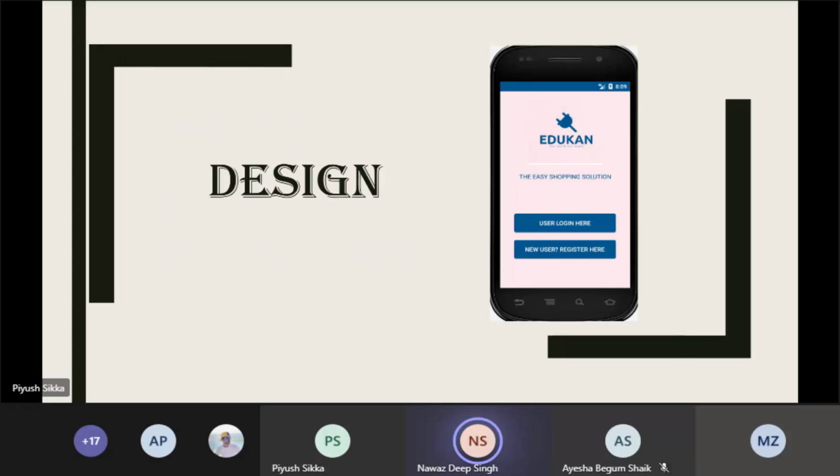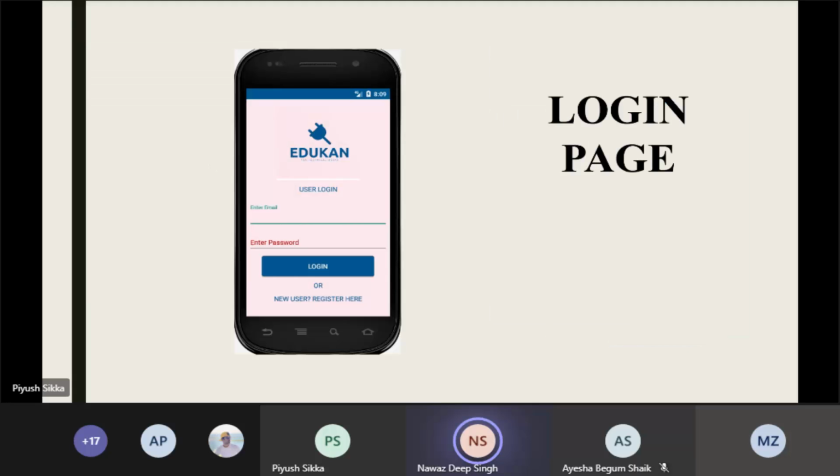Next slide, please. So here is the first look of the design. Here we are displaying the logo, and we are displaying the tagline, that is the easy shopping solution. There are two buttons involved here. Firstly is the login button, and then is the register button. So when the user clicks on the login button, he's redirected to the next intent.